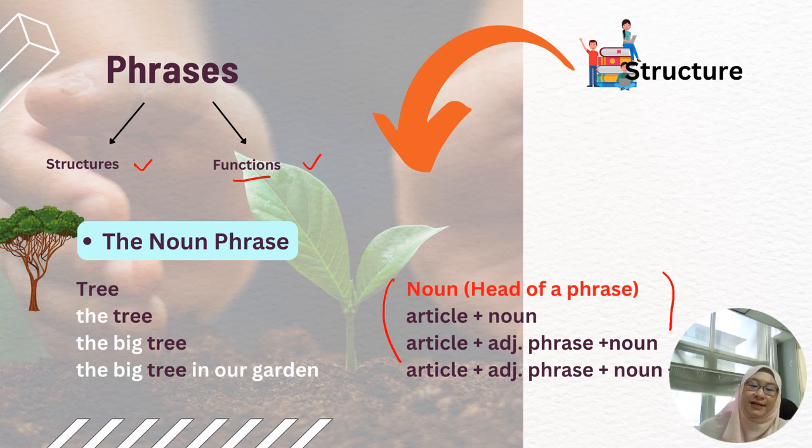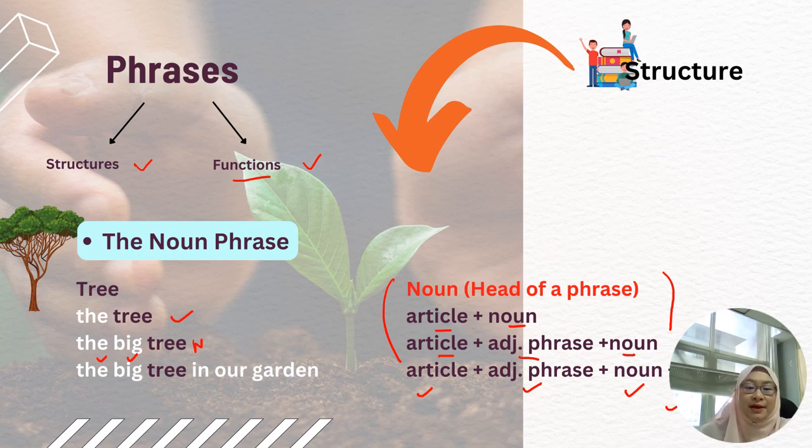So a noun phrase can be formed by combining an article with a noun. So it becomes, for example, the tree, or an article plus adjective phrase plus a noun. So we have the big tree, which this is article and this is the adjective phrase and this is the noun, or an article plus adjective phrase plus a noun plus a prepositional phrase.